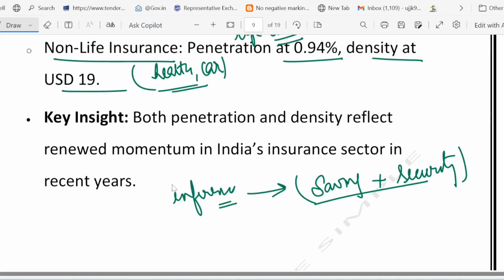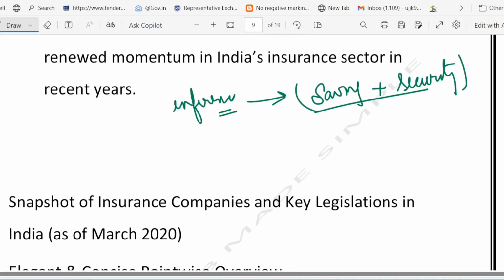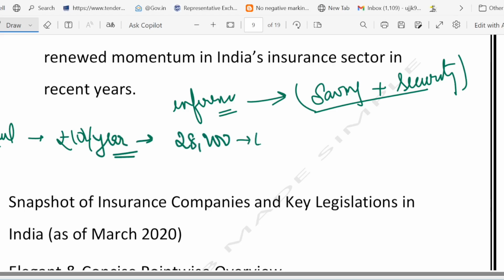So let me give you a real life example. Rahul is a 30-year-old person in Mumbai. Suppose he earns 10 lakh rupees per year. Now see, he has spent 28,200 rupees on life insurance, which is almost 2.82% of his income. It matches the national penetration.